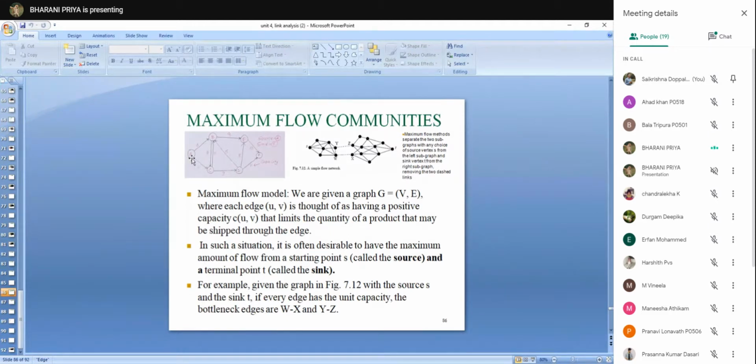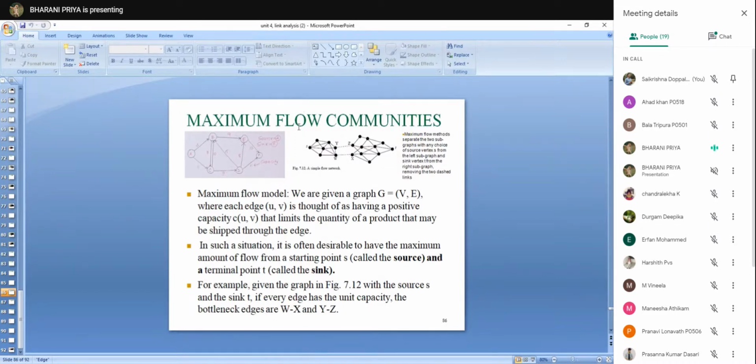Okay. So there is a source and there is a destination, and the destination is called the sink. So from source to destination, how much flow can be allowed within these edges?